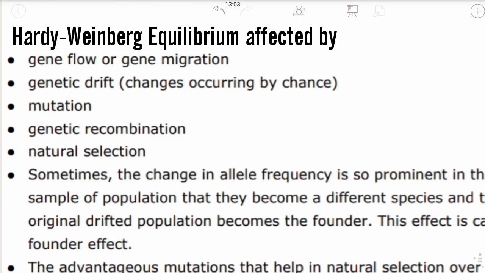Very simple. So let's move on. The Hardy-Weinberg Principle is affected by.